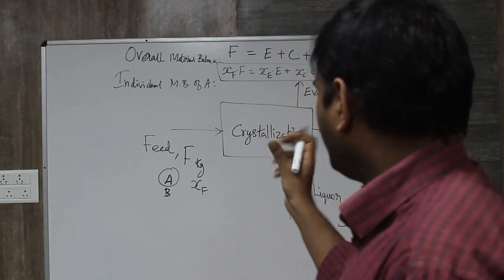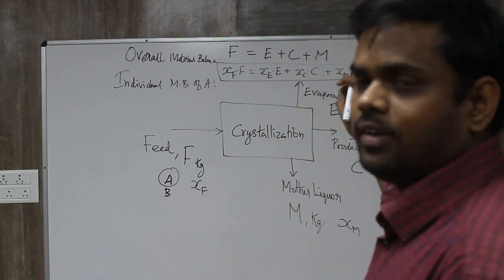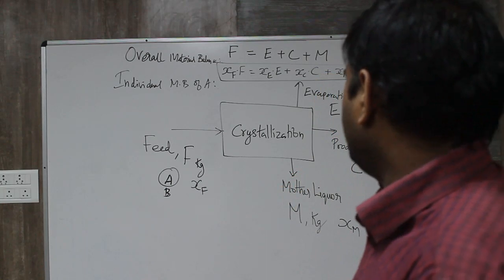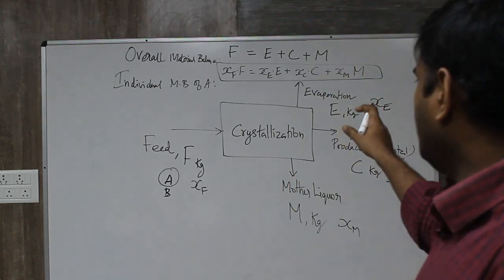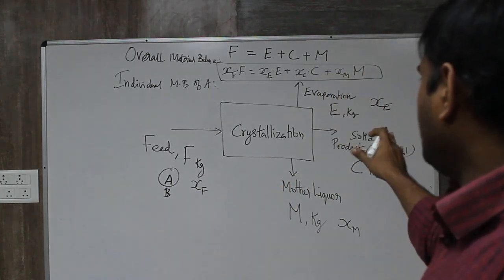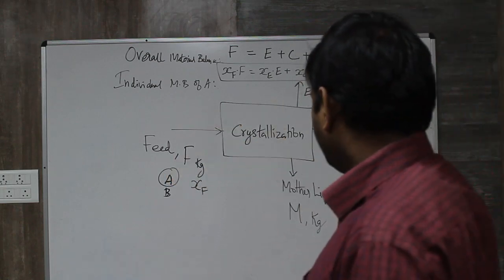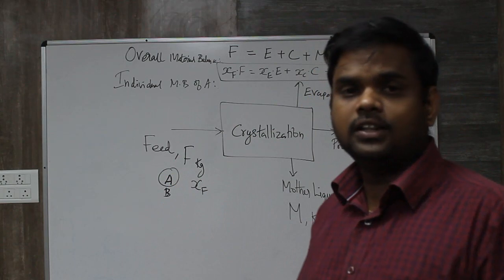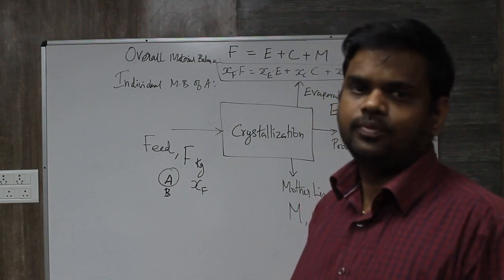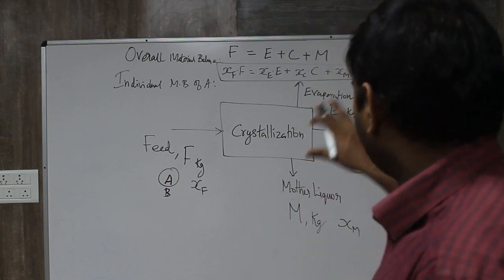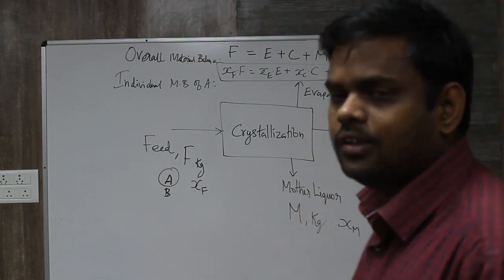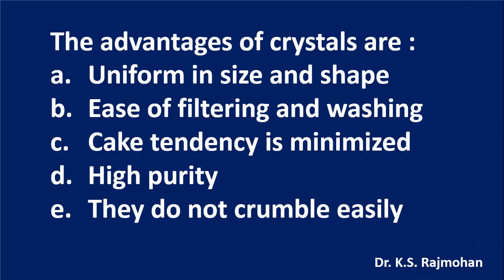So that is the amount of A, and that should be equal to whatever is the amount of A that is present in the three outputs, right? So that way, Xe into E plus Xc into C plus Xm into M. Okay, so that way we get the individual material balance for component A. That is one of the options for separating out one of the components.